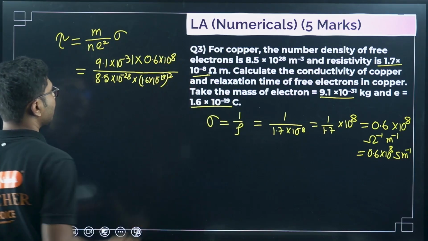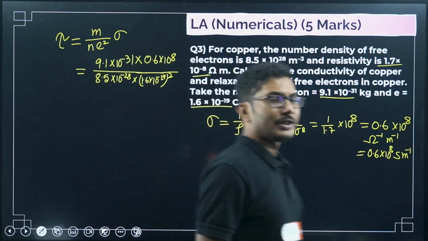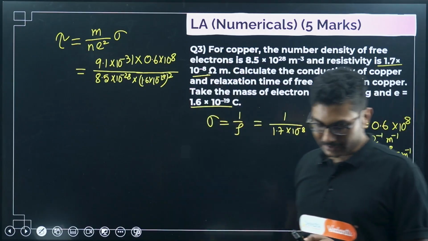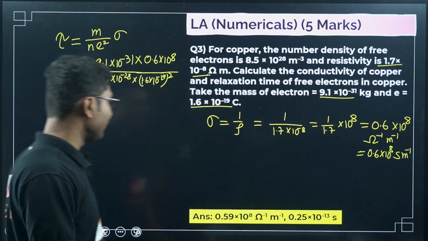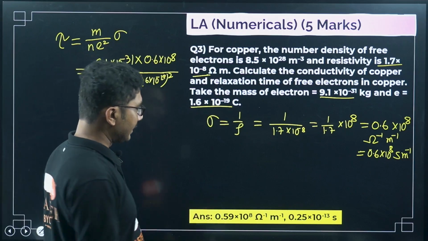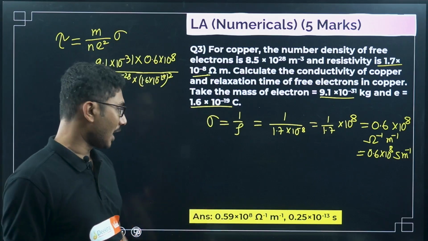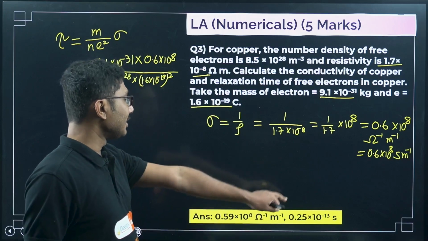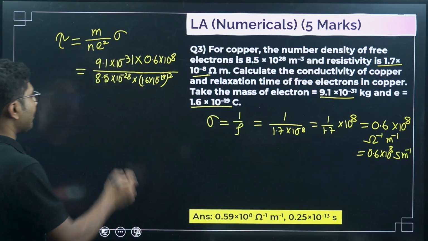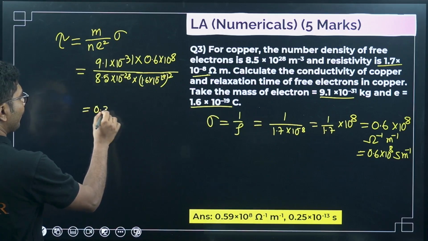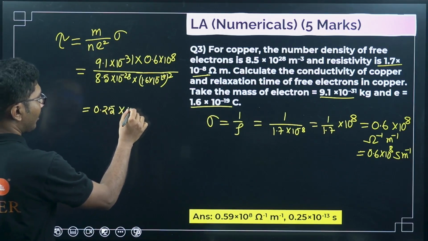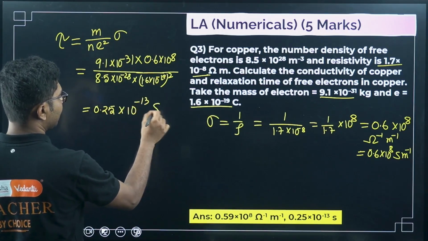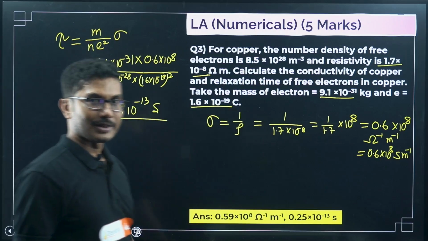Putting these values and simplifying, you will get the answer. The conductivity is 0.59 times 10 to the power of 8 ohm inverse meter inverse, and the relaxation time will come out to be 0.25 times 10 to the power of minus 13 seconds.